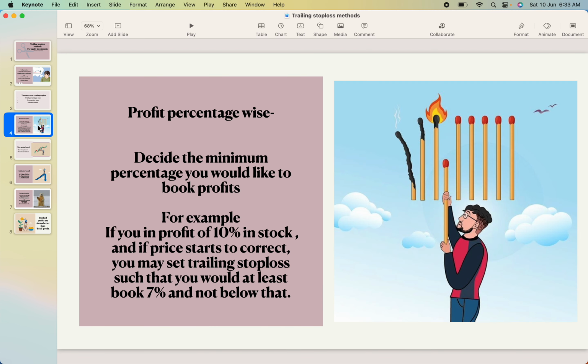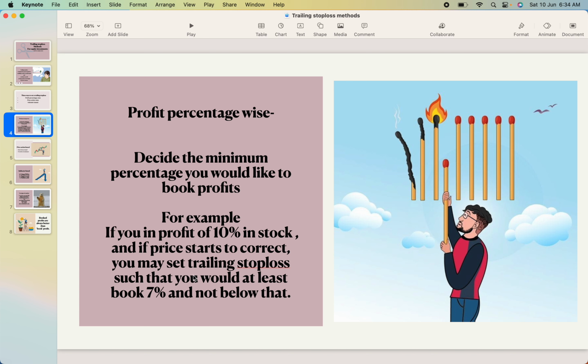It depends on the individual person to decide the minimum percentage at which you would like to book profit. Let me give you an example. Suppose you have bought a stock at a particular price and prices are going up and you are in profit of, let's say, 10% in that stock, and then prices start to correct. Then you may set a trailing stop loss such that you would at least book 7% and not below that.